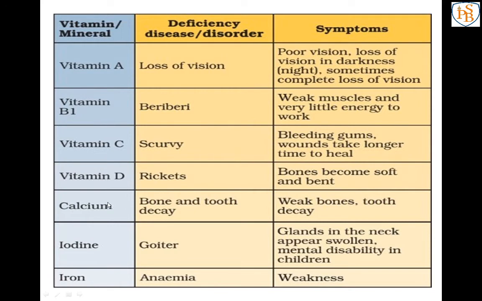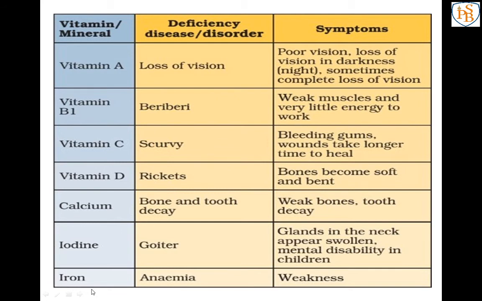Then the minerals. First is calcium, where the disorder is bone or tooth decay, meaning the health of the bones and teeth is very weak. The symptoms are weak bones and tooth decay. Next is iodine, where the disorder is goiter. I have already said that the glands in the neck appear swollen, and there is mental disability in children.